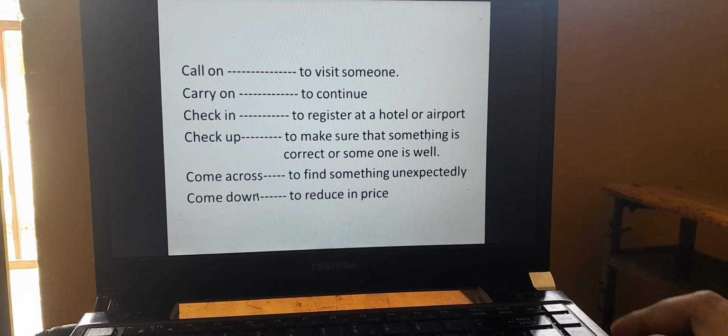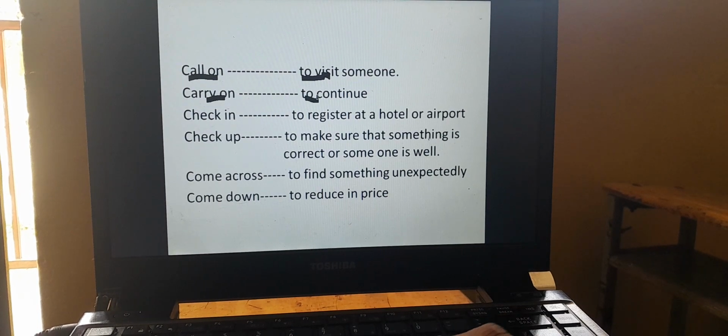Call on is a phrasal verb and its meaning is to visit someone. Carry on is a phrasal verb and its meaning is to continue. Check in is a phrasal verb and its meaning is to register at a hotel or airport.